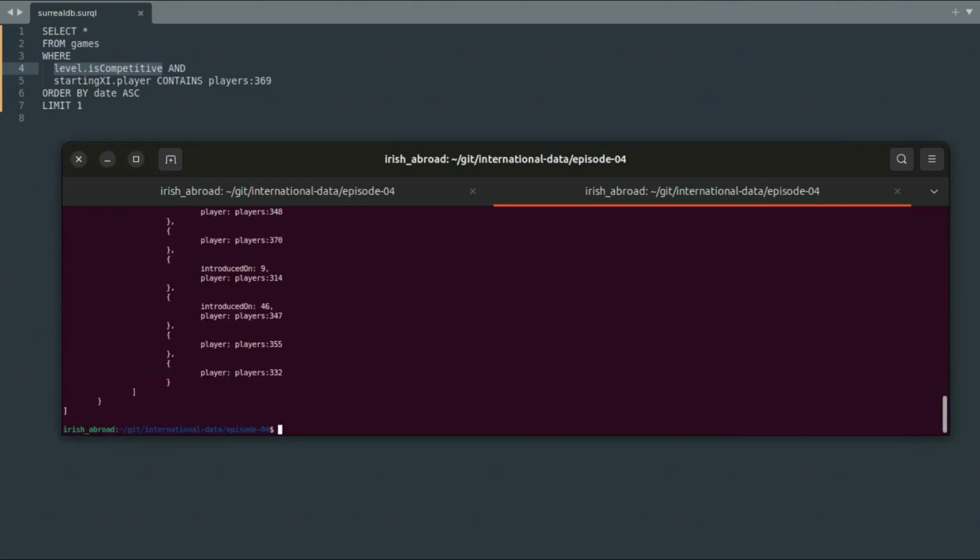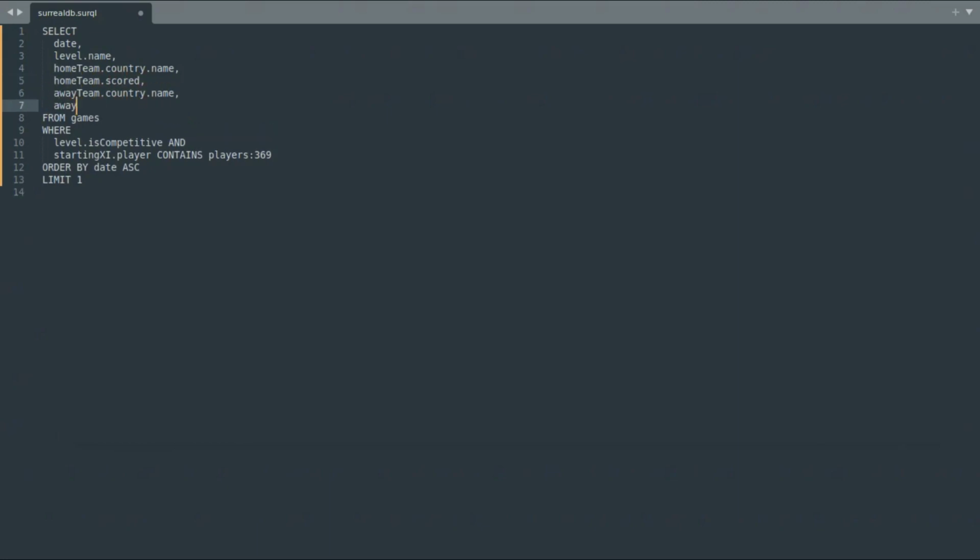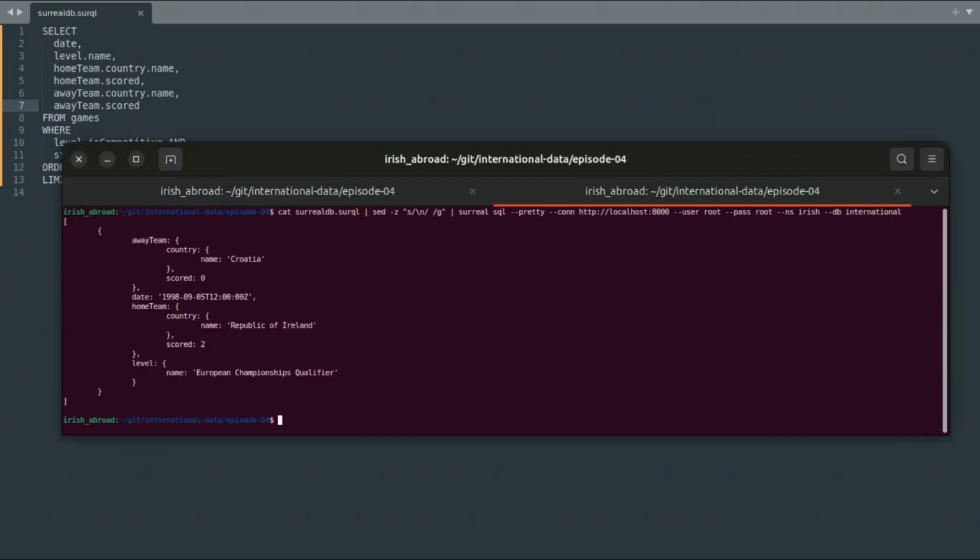Not every field is needed for the final results table, so replace the asterisk with the date, level.name, hometeam.country.name, hometeam.scored, awayteam.country.name, and awayteam.scored fields. There's the Croatia game from September 1998 that we've seen in the 2 previous chapters.